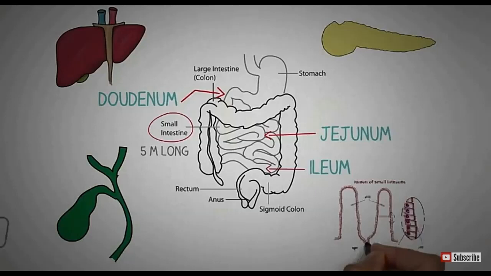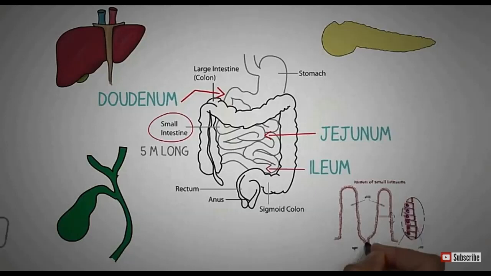passes into the next part of the small intestine, that is the jejunum. Here the jejunum produces the intestinal juice. This intestinal juice contains enzymes known as peptidase and sucrase. Peptidase acts upon the peptides and converts them into amino acids, and the sucrase enzyme produced by the intestinal juice acts on sucrose, which gives the product known as glucose. Now in this intestine we have amino acids, glucose, peptones and maltose as products.